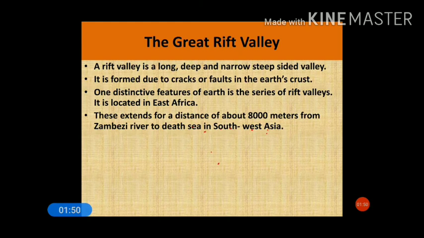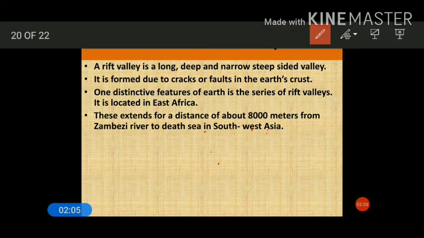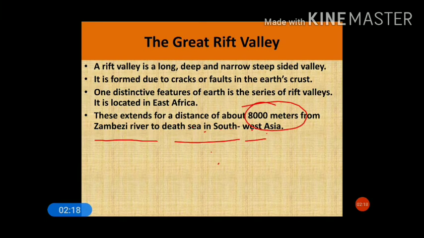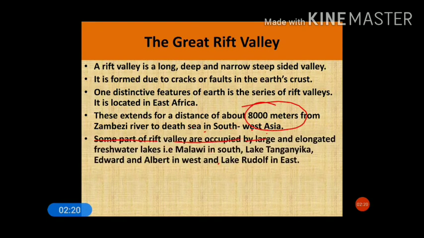This extends for a distance of about 8,000 kilometers from the Zambezi River to the Dead Sea in the southwestern part of Asia. So remember this extent of the Rift Valley: about 8,000 kilometers from the Zambezi River up to the Dead Sea in southwest Asia. Okay, moving on to the next point.